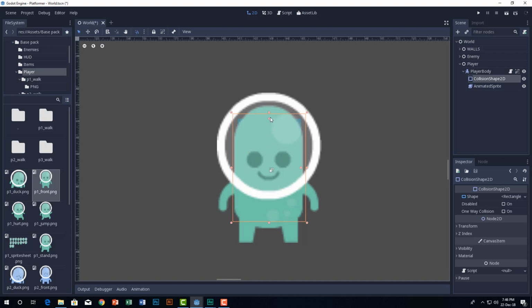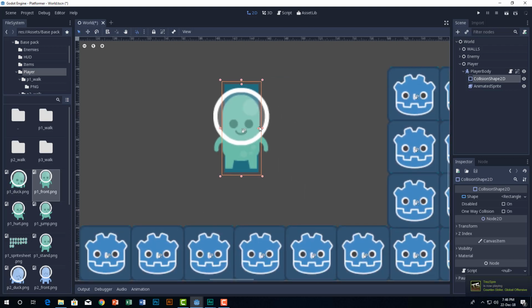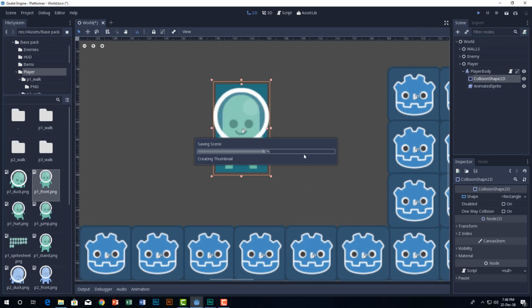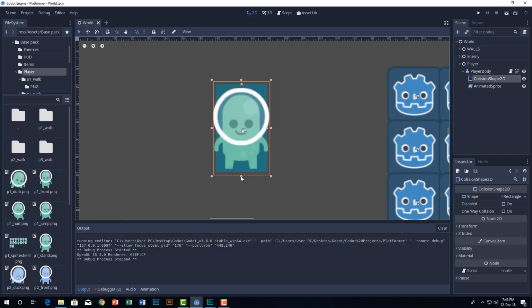As you can see the collisions don't match together. So if you want to match it, just go like that. Easy, lemon squeezy. And it's fine. Move the way. Yeah, fine. Okay, jump and run, and boom, there you go.